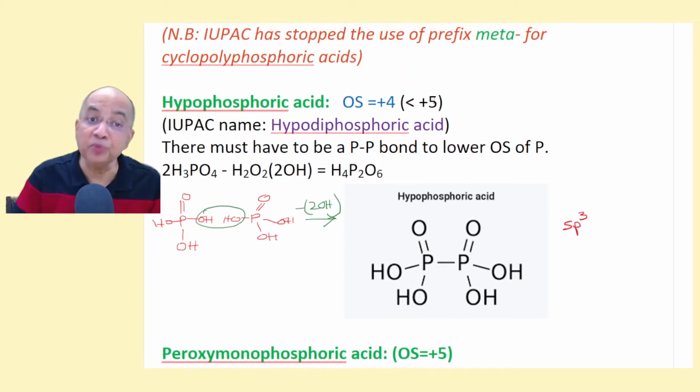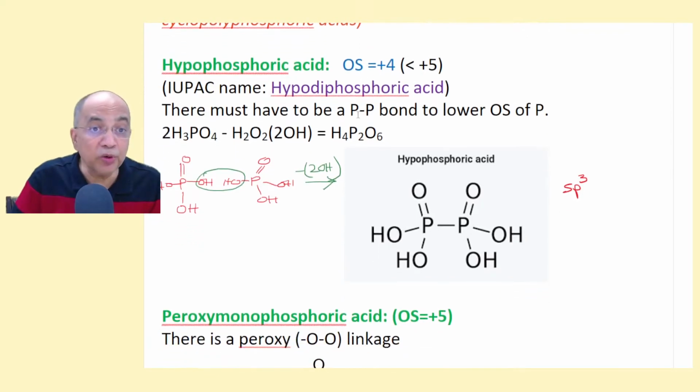Then hypophosphorus acid. Hypo means less. And hypophosphoric acid, I'm so sorry. Ic means +5. Hypo means less than +5, so +4. It cannot be +3, +3 is already used. So +5 is ic, and hypo means less than +5. So the only state left is +4. I told you in such a case there has to be an element-element linkage, otherwise the oxidation state cannot be reduced.